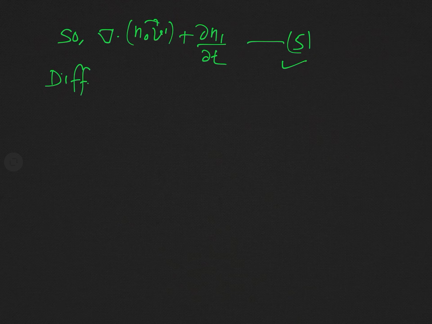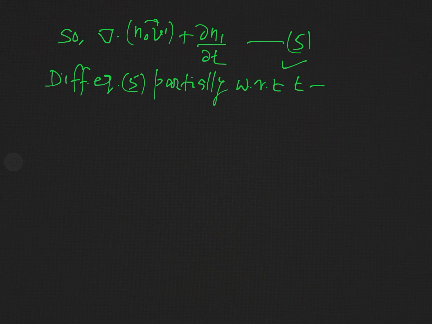So differentiate equation 5 partially with respect to t,